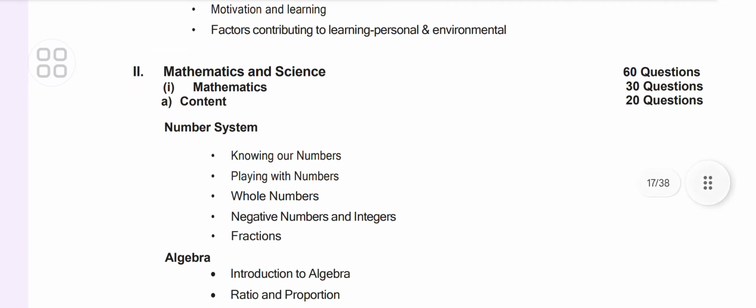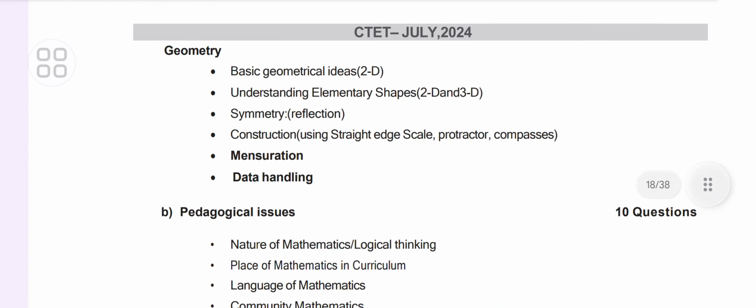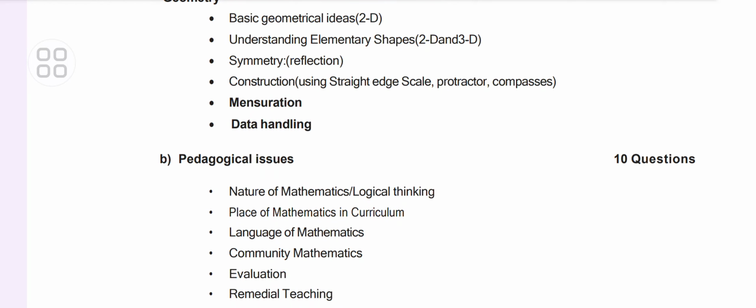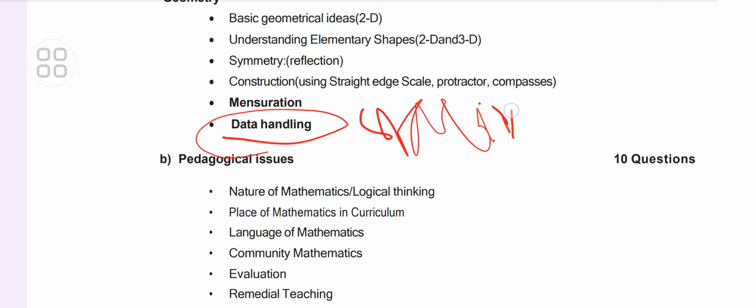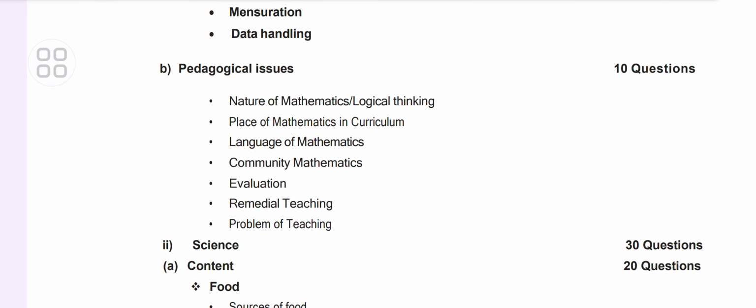Mathematics and science. So knowing with number, playing with number, whole numbers, negative numbers, fractions, introduction to algebra like ratio, proportion, basic geometrical ideas, 2D, 3D shapes, symmetry. There are certain things in construction, the geometry part which is there. Data handling is also there because from class 6 we know that this part is from statistics, the easy part. The statistics like tally, to a little bit of some extent, these parts are there as it comes in the class 6 syllabus, right? Pedagogical issues: nature of mathematics, place of mathematics in curriculum, language of mathematics, community mathematics, evaluation.